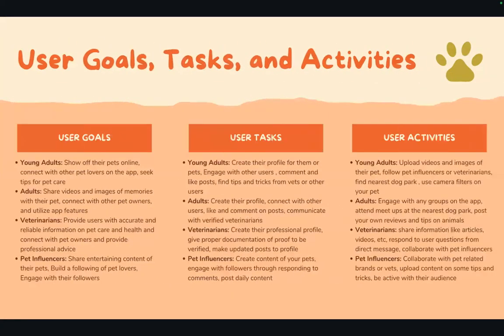Our goals and tasks and activities for our users. For our user goals, we want our users to show off their pets, share their videos, provide accurate information with one another, and share entertaining content. We want them all to create their own profile for their pets and to connect with, again, one another and create content that'll be beneficial for them and the other people that are viewing that information. For activities, we want them to post, engage, and share and collaborate with everyone. So it's just one fun app.